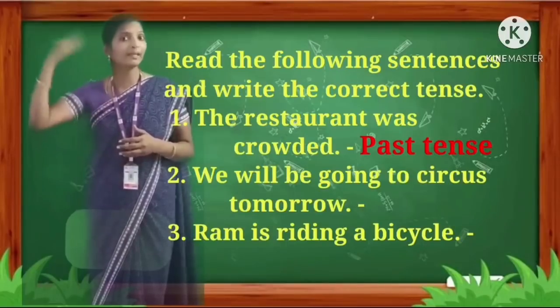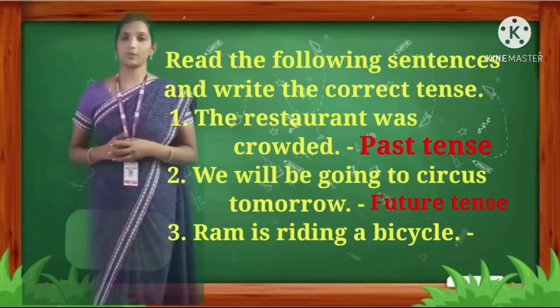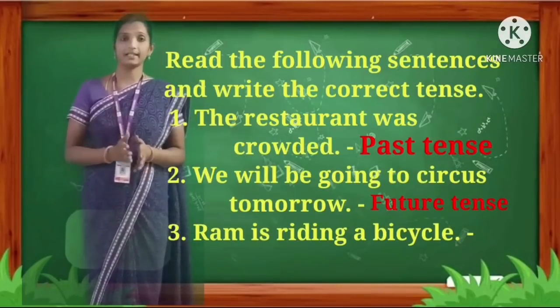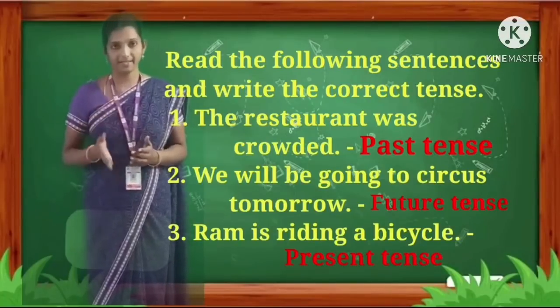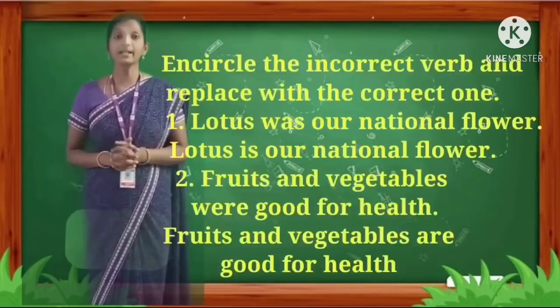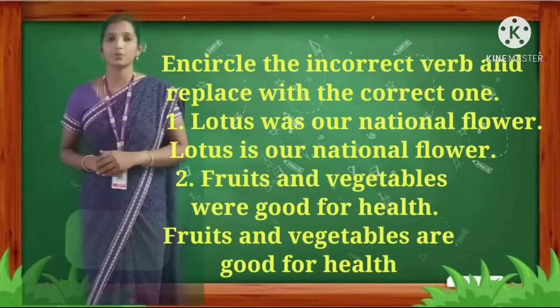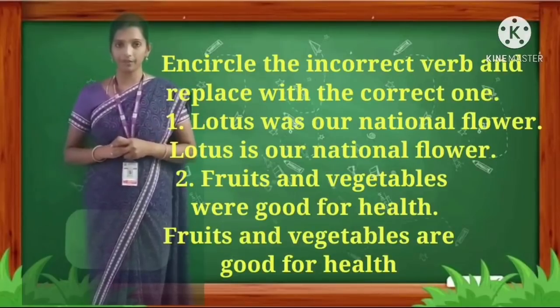Second one, we will be going to circus tomorrow. Will be. So it is future tense. Very good. Third one, Ram is riding a bicycle. Riding is riding, so it is present tense. Very good. Next one, encircle the incorrect verb and replace it with the correct one. First one, lotus was our national flower.